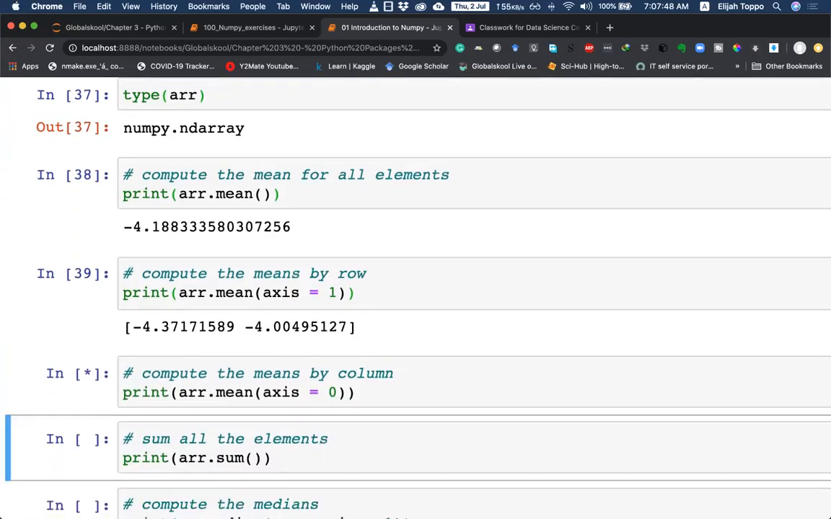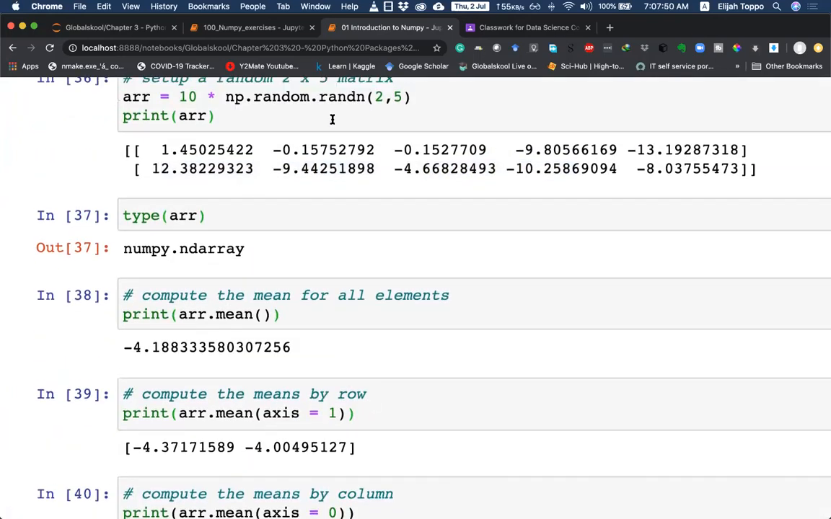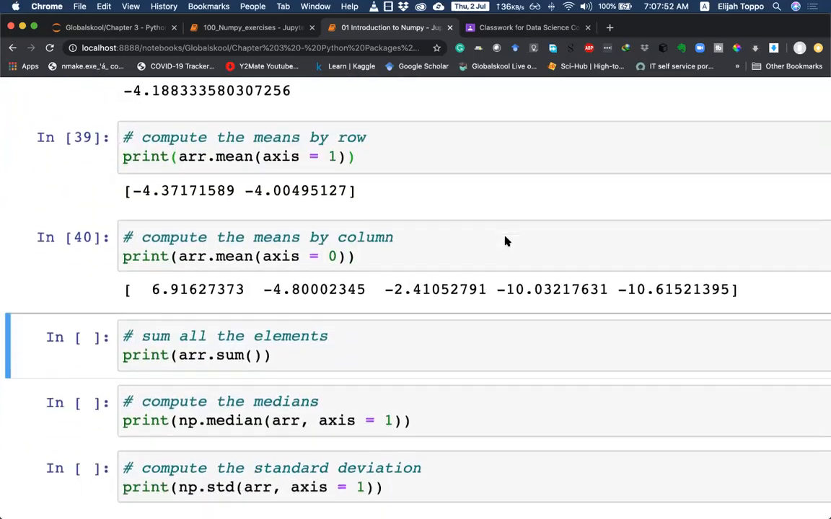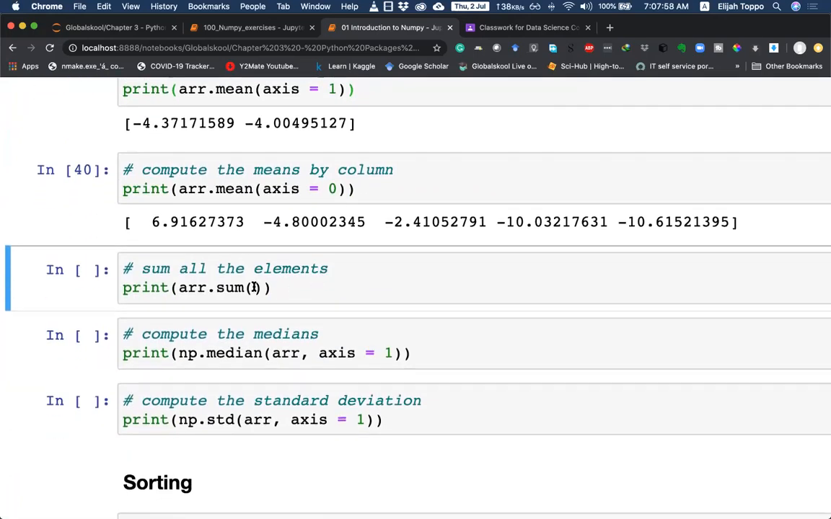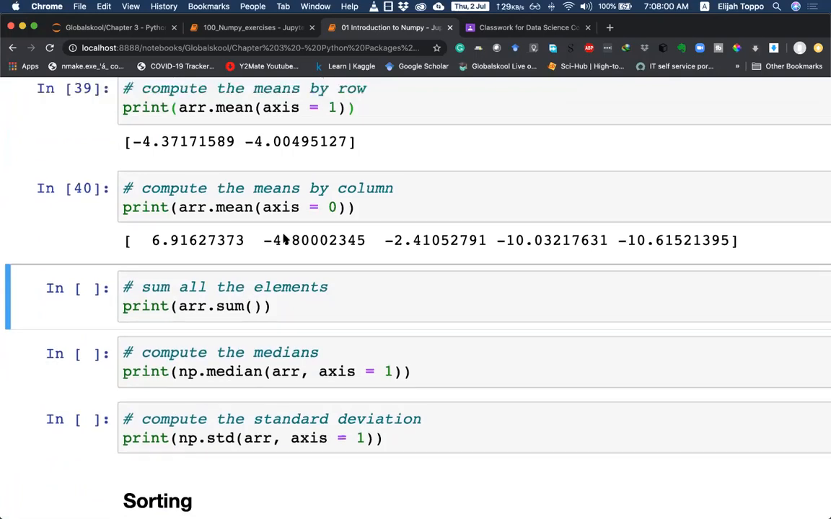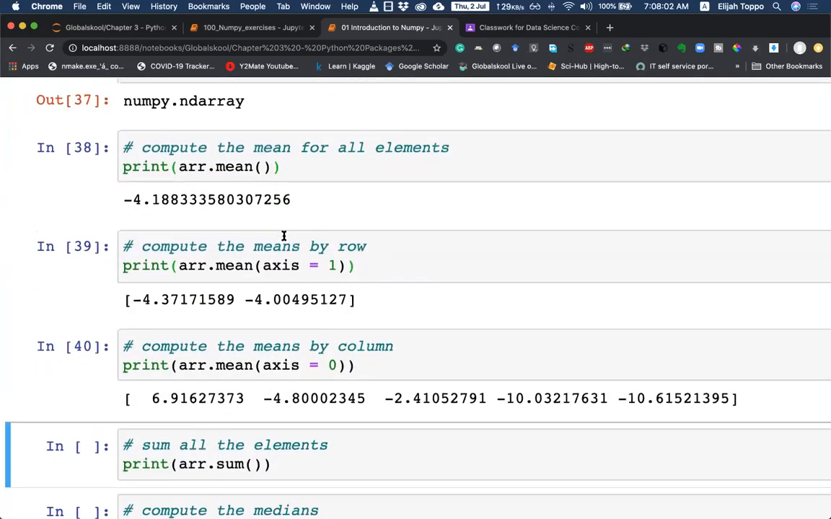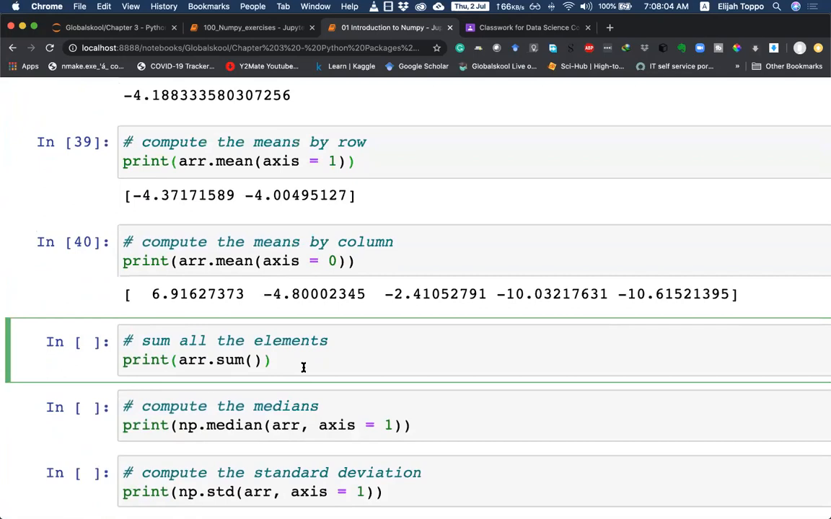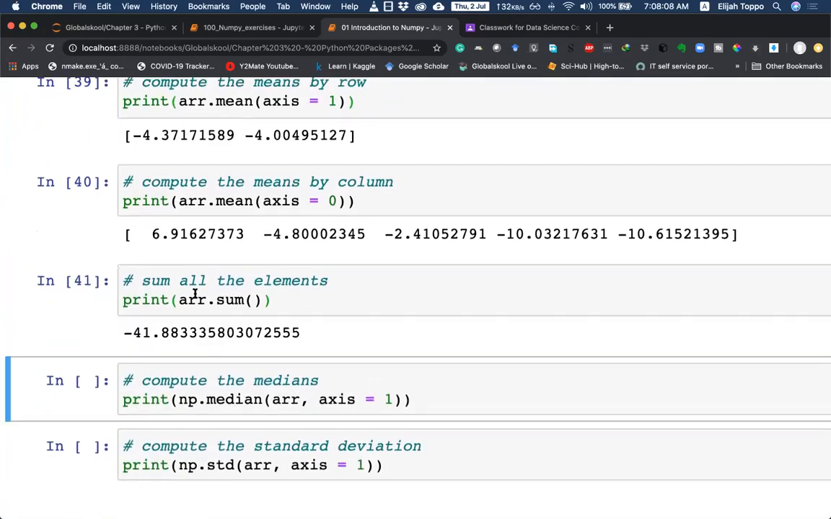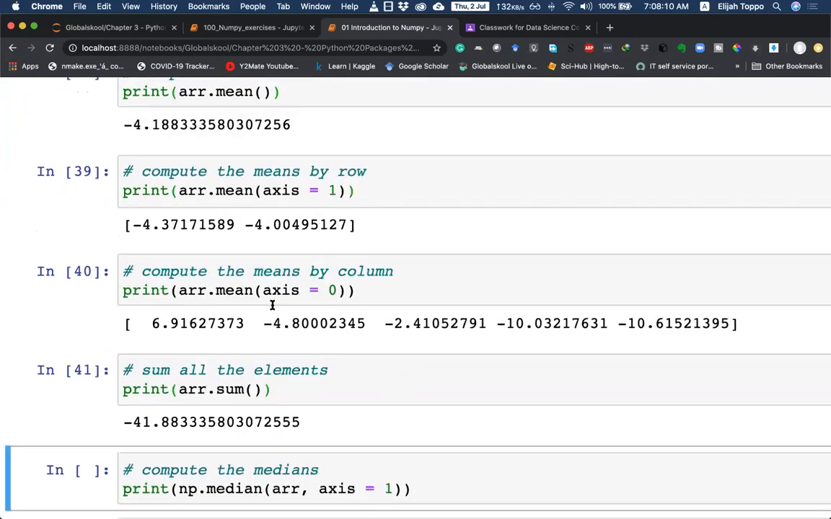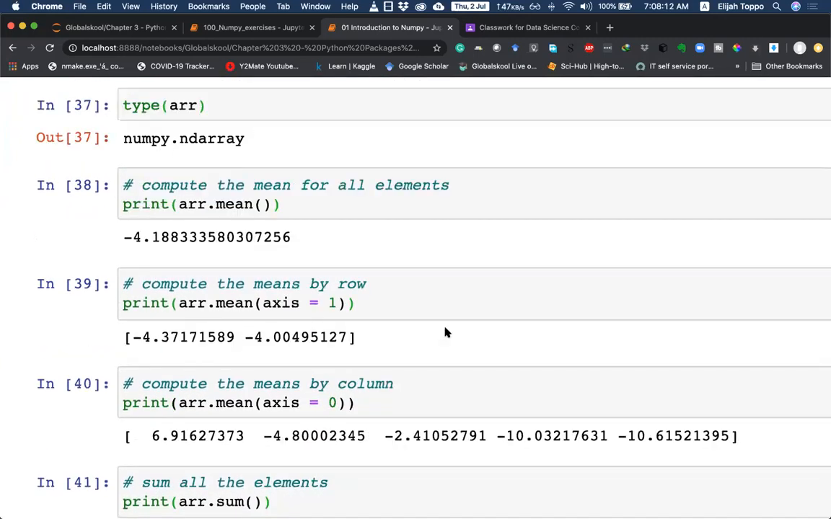Similarly, if we do it by column, for each of the different columns, we can find what the mean is. So these are the different values of means. Further, we can also use the sum operation to add all of these numbers together. I think we had seen that earlier, but we'll see it here as well. When you do ARR.sum, we can find the sum for all the elements.